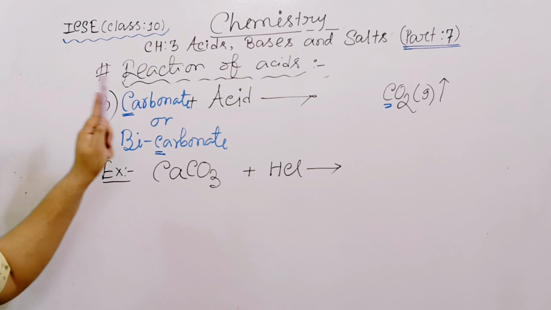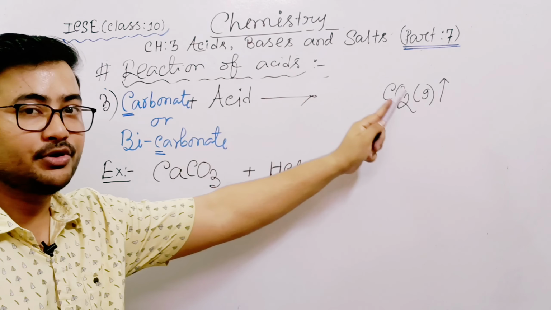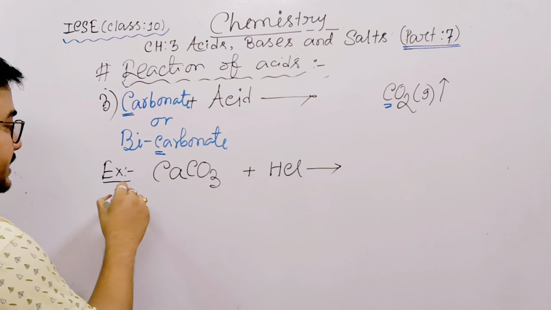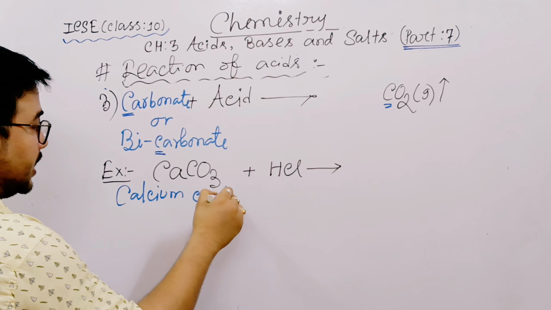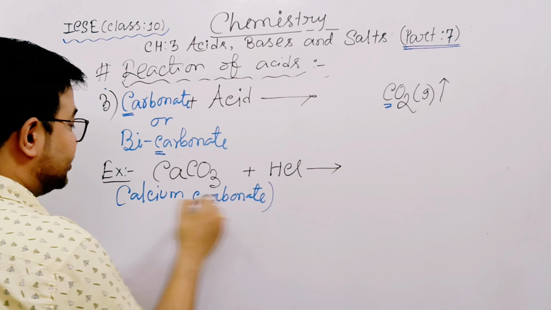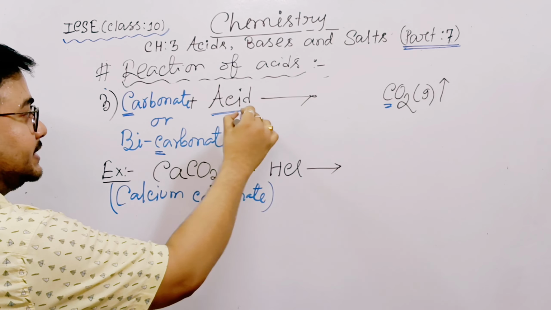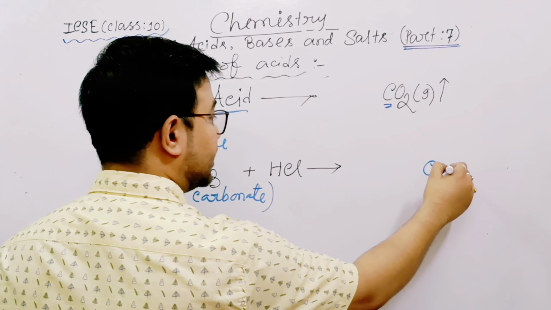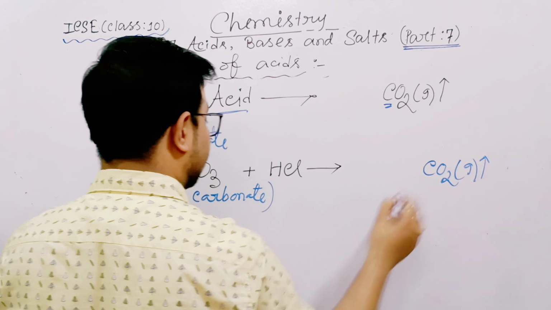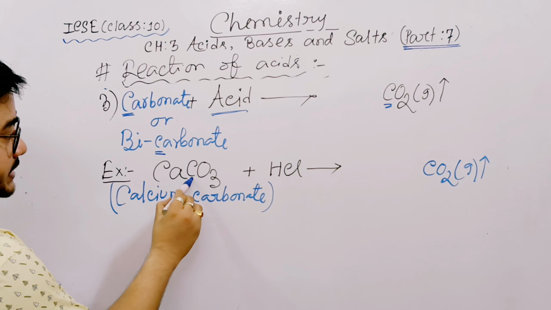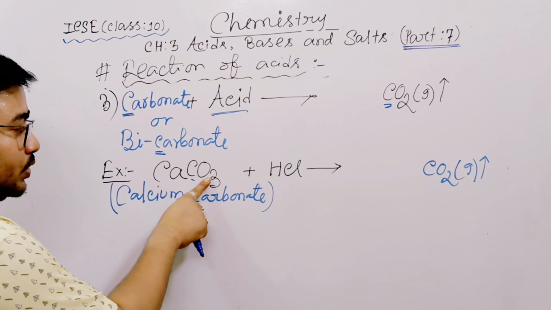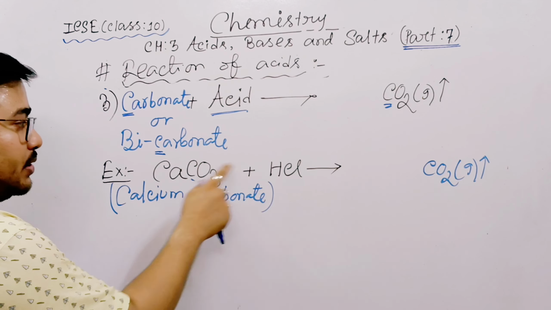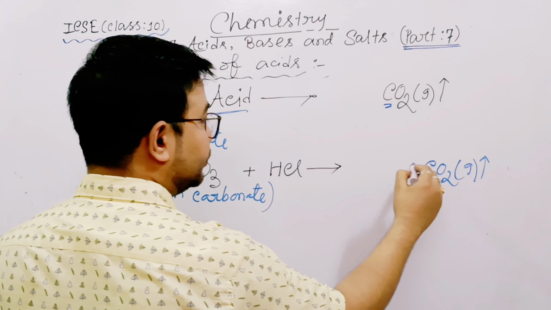Keeping in your mind any carbonate, any bicarbonate always produce carbon dioxide. So see, it is calcium carbonate. So when calcium carbonate reacts with any acid, it will form carbon dioxide. So write carbon dioxide. So see, carbon dioxide, see CO2 written. No? So another O left, this extra O react with H, produce water.